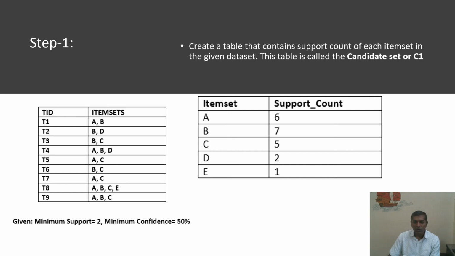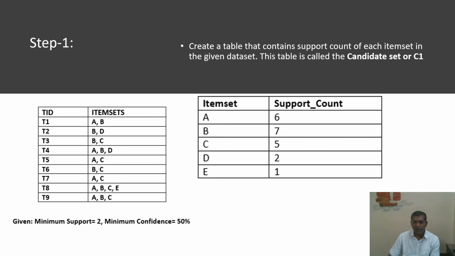So the count of this particular item is 6. Then B item is purchased 1, 2, 3, 4, 5, 6 and 7 times. So the support count of B is 7. Similarly C is purchased 1, 2, 3, 4, 5, sorry, 1, 2, 3, 4, 5 and 6.